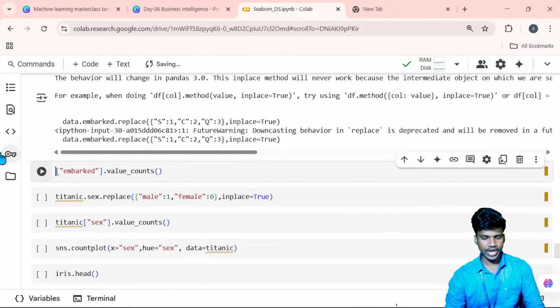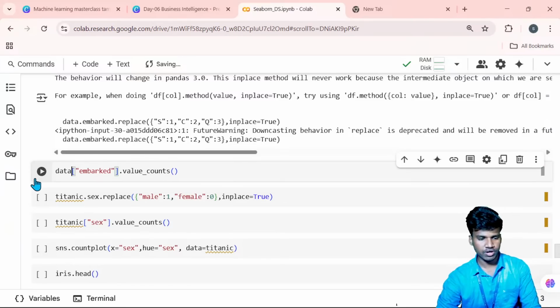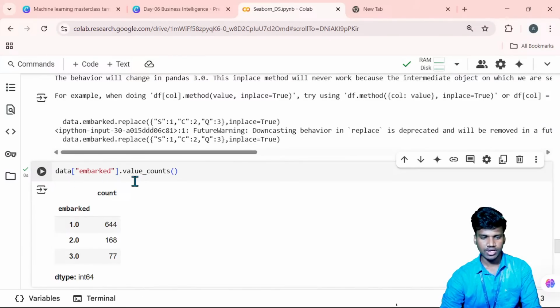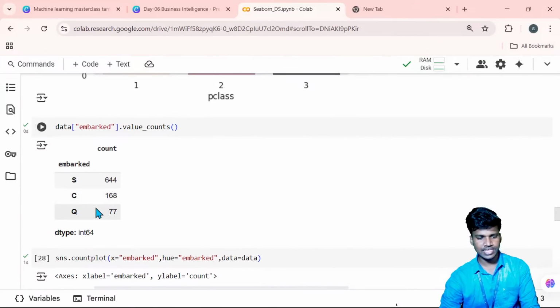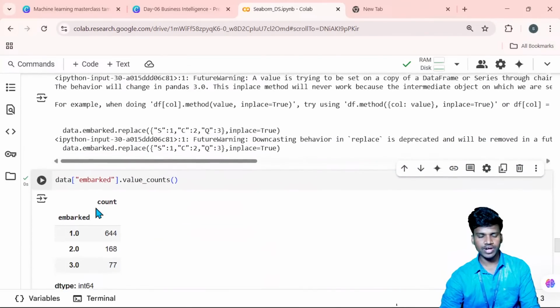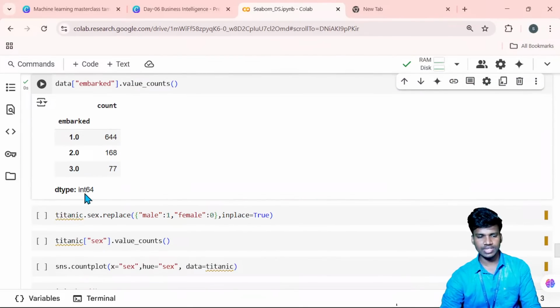So next one is data of embarked value counts. Now I will check it. Everything will be converted into 1, 2, 3 that way. Before that, we will see S, C, Q like this. So now we are converting into number format: 1, 2, 3. 1 is the S station, 2 is the C station, 3 is the Q station.